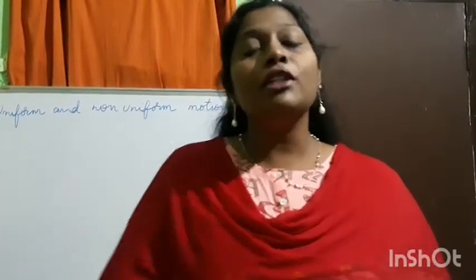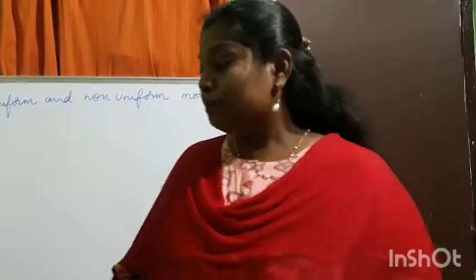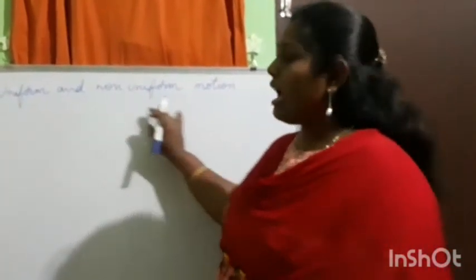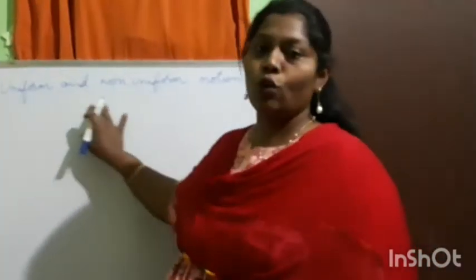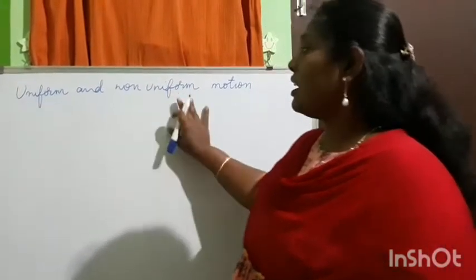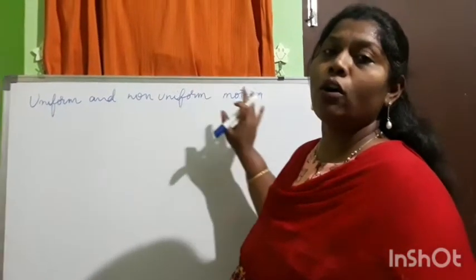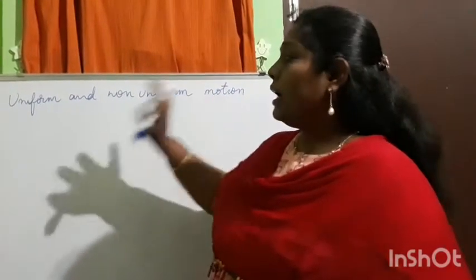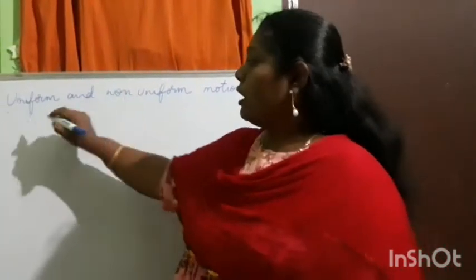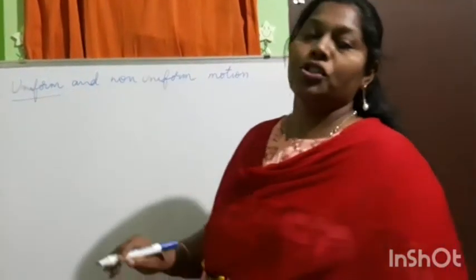So now we will talk about the types of motion. Children, we have two basic types of motion. One is uniform motion and the other is non-uniform motion. In both cases we'll see the difference. Now we'll talk about uniform motion.